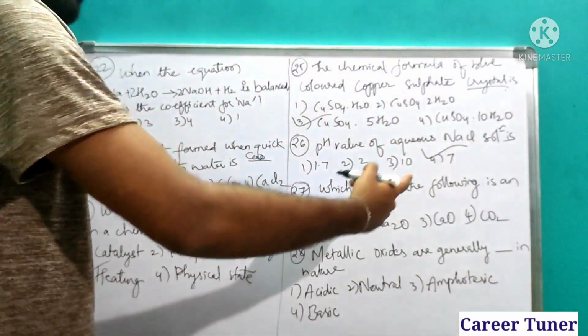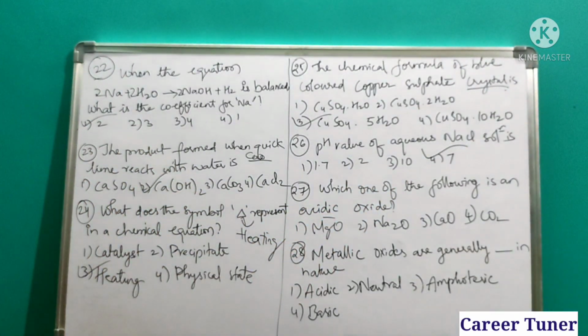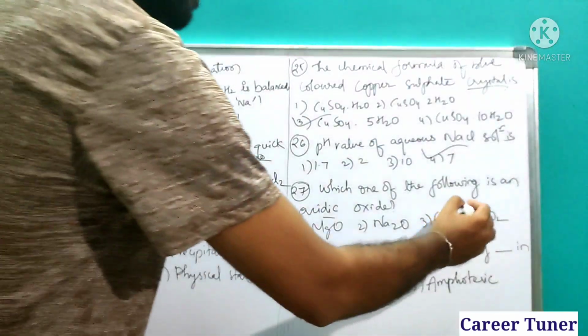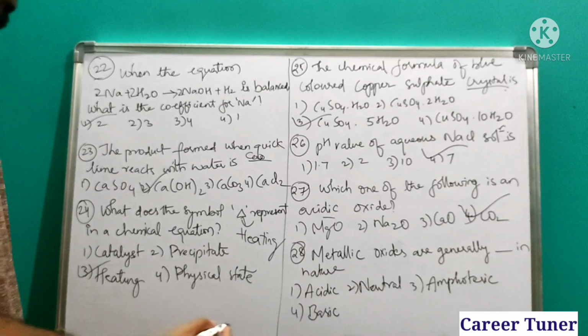Which of the following is an acidic oxide? Acidic oxide is generally formed due to what? Non-metal oxides. So the fourth one, carbon dioxide, is the answer. Metal oxides are generally basic in nature. All the non-metal oxides will be acidic in nature.